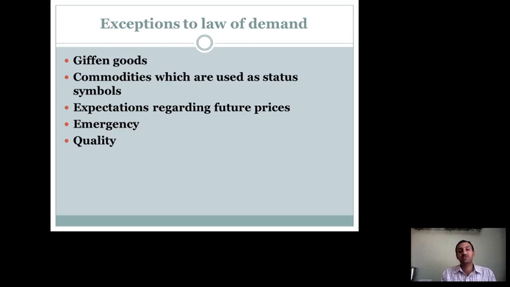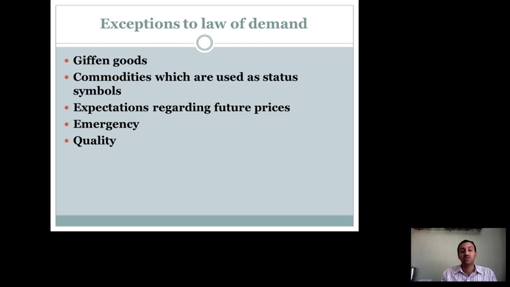After that, the next exception to the law of demand is quality. If you see, 50% of the market is quality conscious. People nowadays want good quality. Even if it is charged a bit high, people are ready to pay, but they want good quality products. So people will purchase even if the prices are high, feeling that quality products are expensive and they need to pay more.